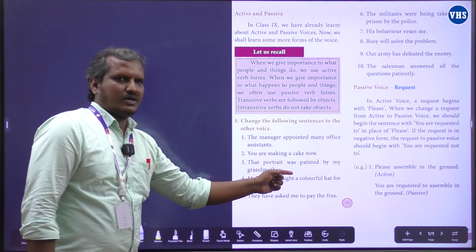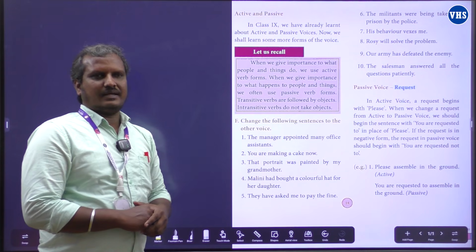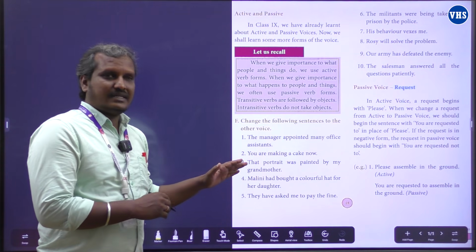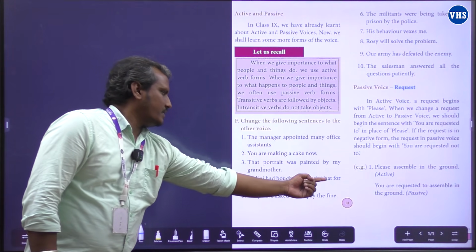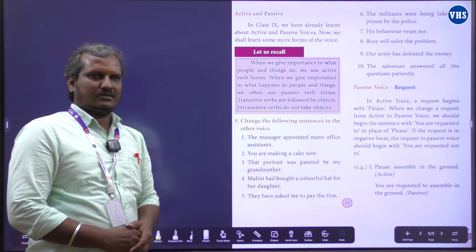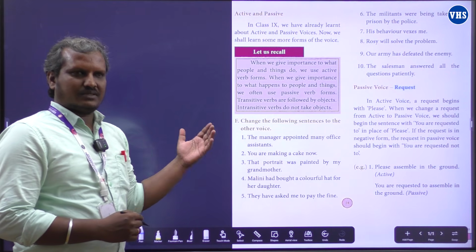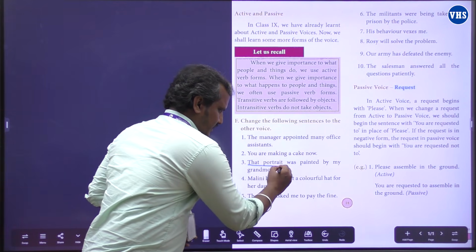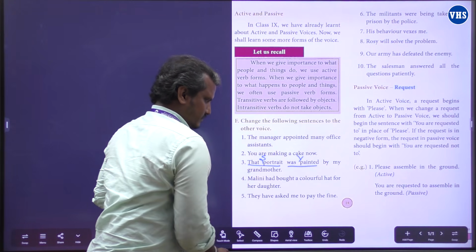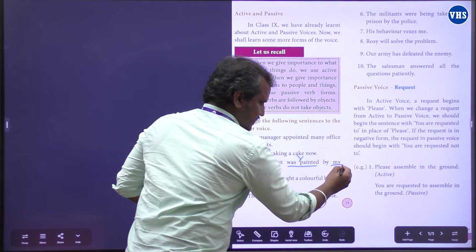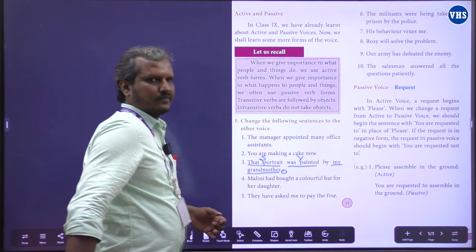That portrait was painted by my grandmother. Now, let me read the sentence again. That portrait was painted by my grandmother. Fine. Shall we take a look at the subject and the object? That portrait is a subject. And was painted, verb. By my grandmother is an object.